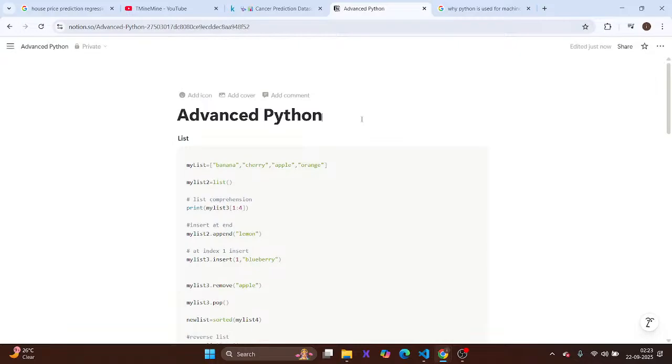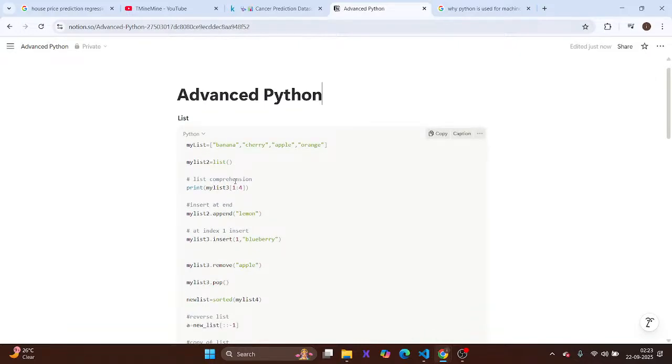Now coming to the basics. First is list. What is a list? A list is an inbuilt, pre-built data structure in Python. In a list you can store values like this: declare my list, and then store values. They don't all have to be strings; one could be an integer data type and another a string data type.